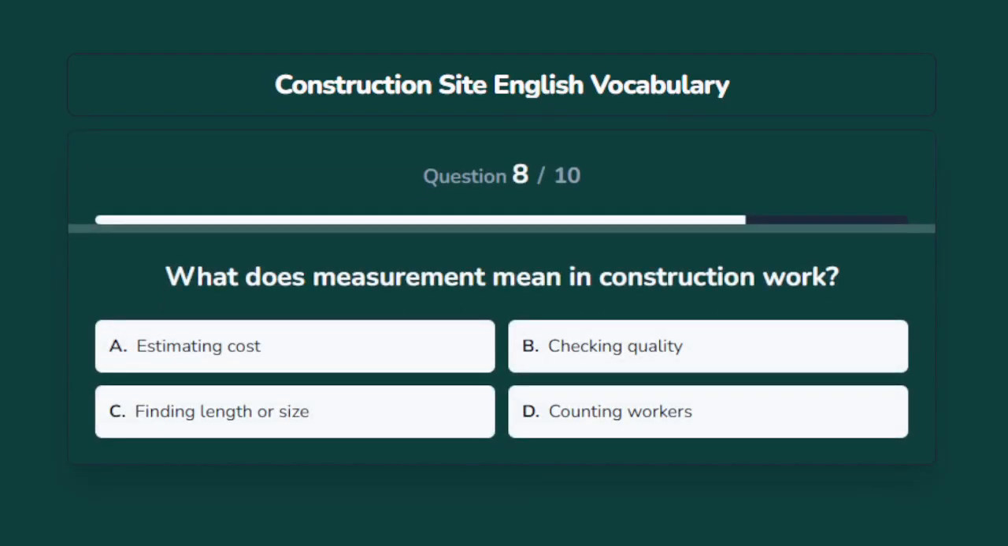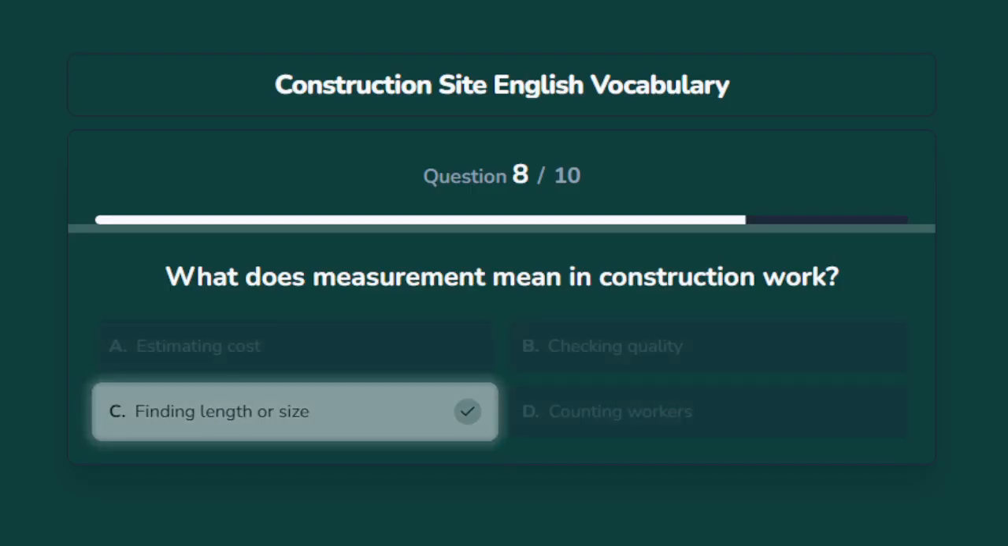What does measurement mean in construction work? Options are A. Estimating cost, B. Checking quality, C. Finding length or size, D. Counting workers. The correct answer is finding length or size.